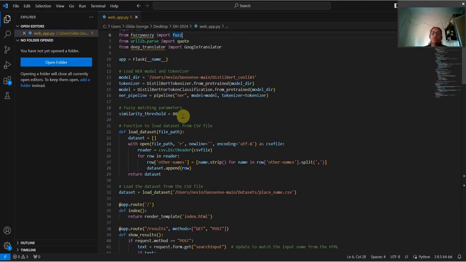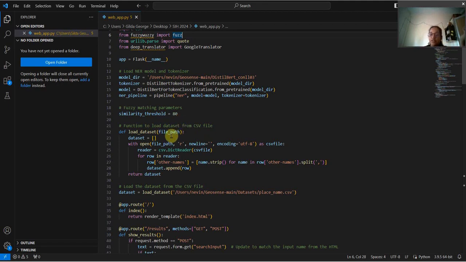Here, the fuzzy matching parameter is the similarity. We have set the similarity threshold equal to 80. Why 80? Because in a particular word, we want at least 80 percent to show that it's correct. If you go lower than that, there is a high chance that the word could have a different meaning and not be of that particular place. That is why we have taken 80. But even with 80, we face a few challenges, particularly for small words.